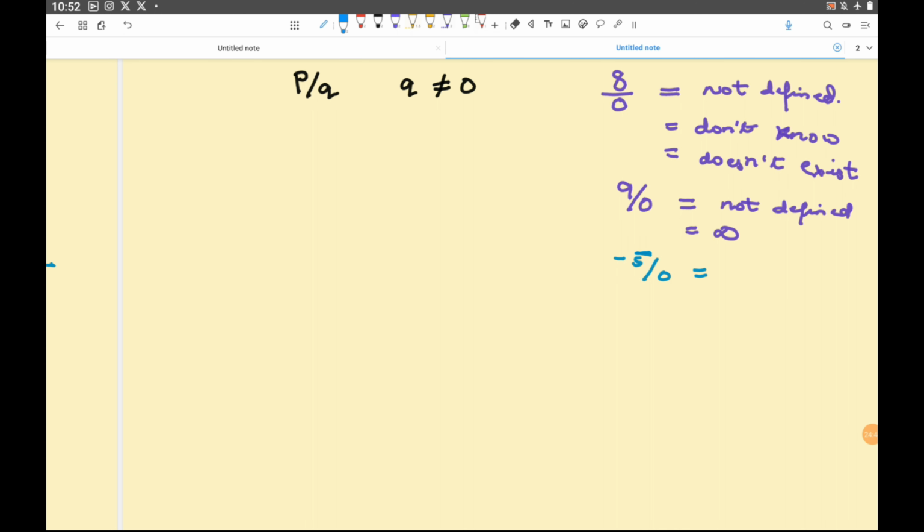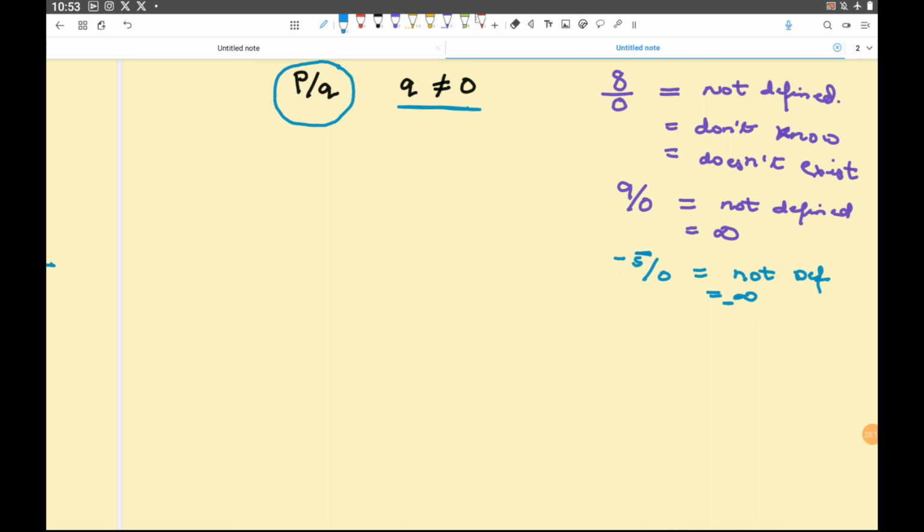The answer is not defined or minus infinity. This is the reason why I'm saying that any number you can have in the form of p by q, but it should not happen that q is equal to 0, because the moment q is equal to 0 it will not be defined.